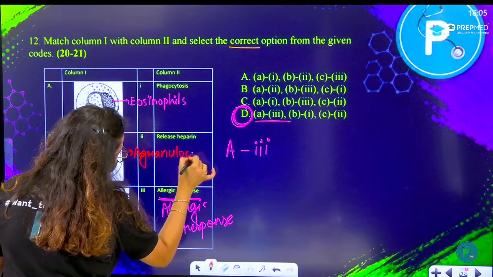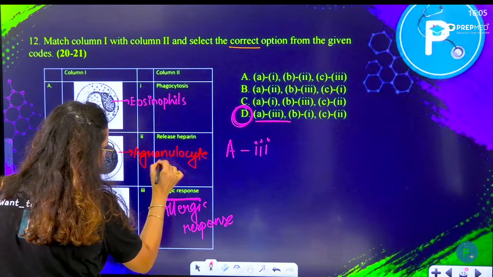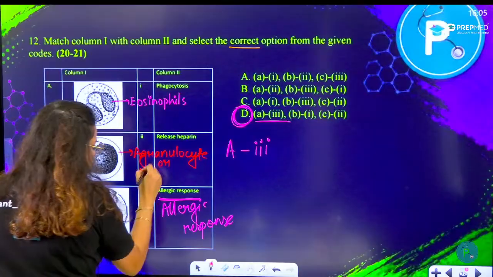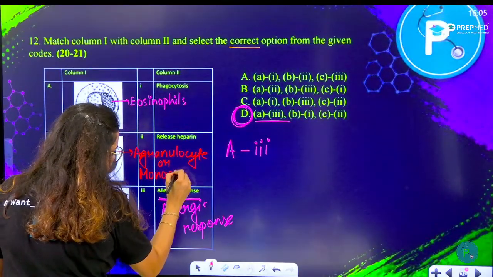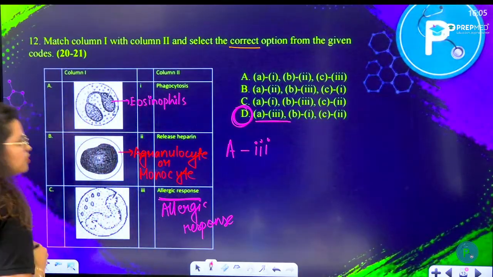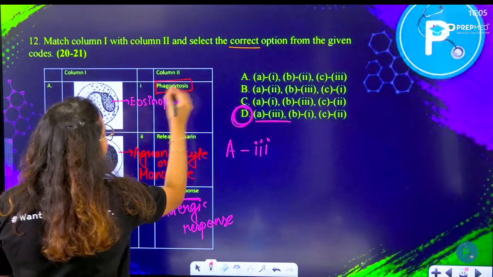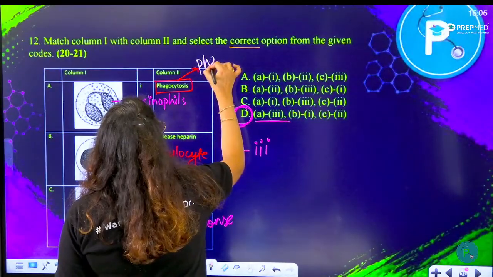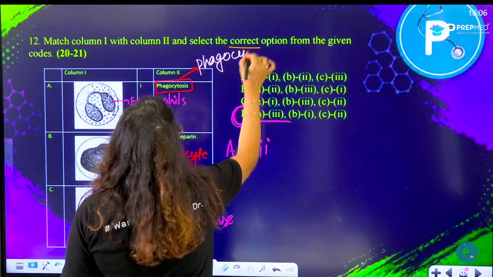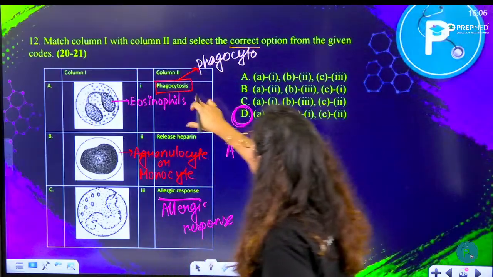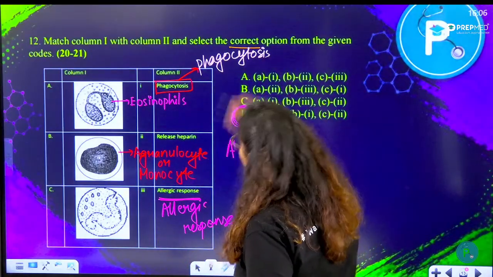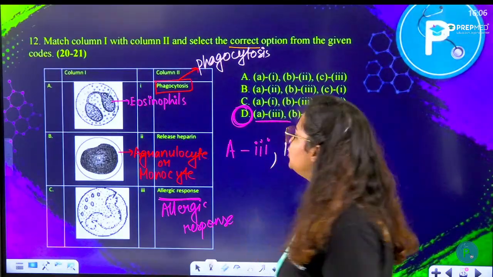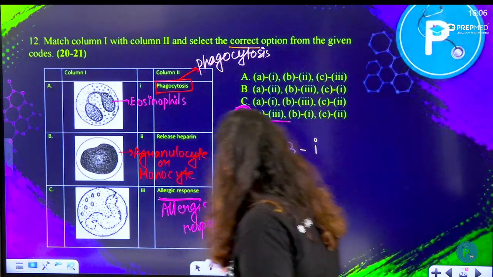So of course this is an agranulocyte, and this agranulocyte is a monocyte, quite a large cell. The function of monocyte is phagocytosis. I know what has been written is quite small for you to visualize, so I am writing it here. Your B is 1, phagocytosis, followed by, of course, the structure that you see.